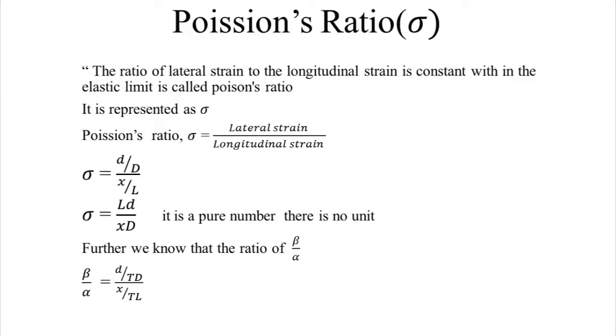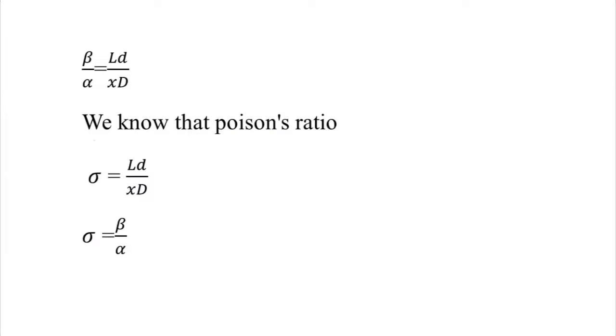This is the relation for Poisson's ratio. It's the ratio of lateral strain to the longitudinal strain within the elastic limit. Is it clear now? Beta by alpha equals ld divided by xD. We know that sigma equals ld divided by xD. Hence, the equation we will get is sigma equals beta by alpha.